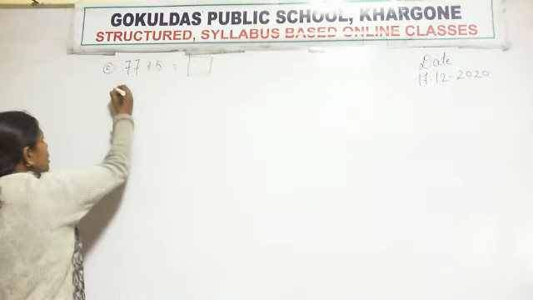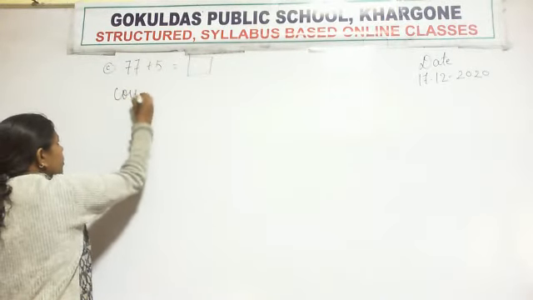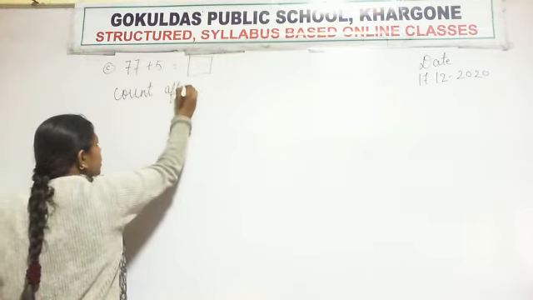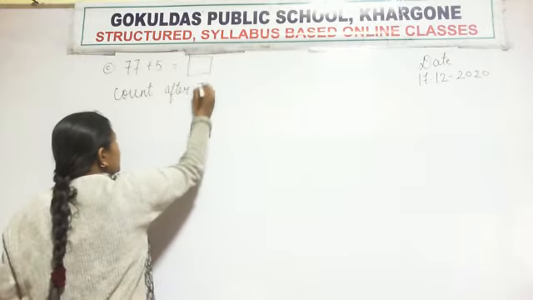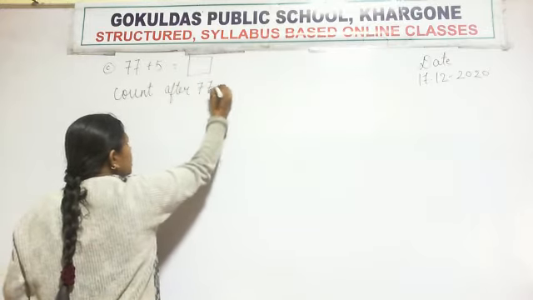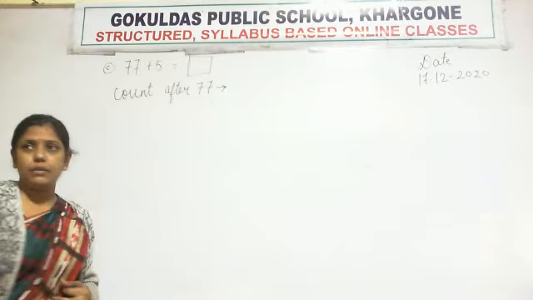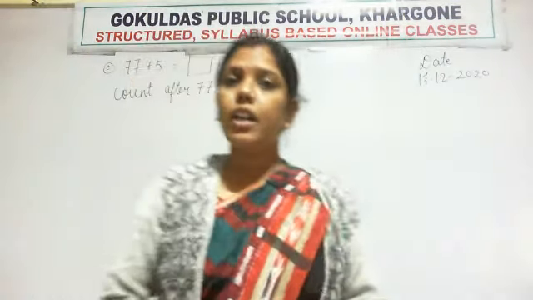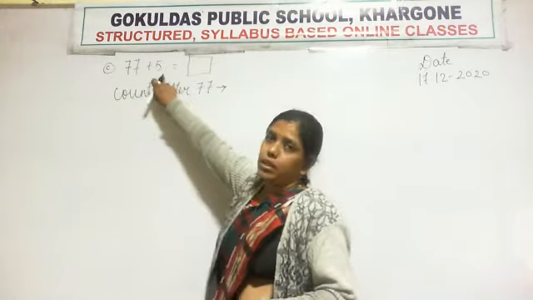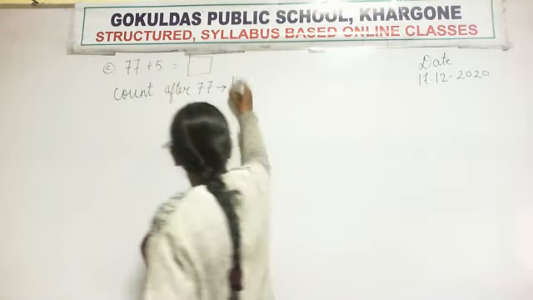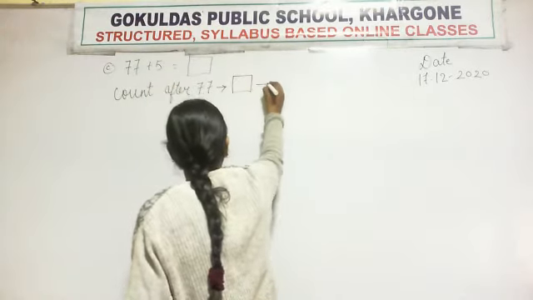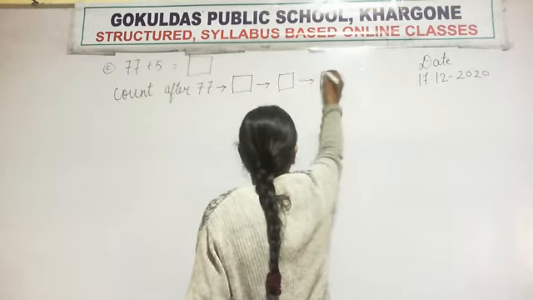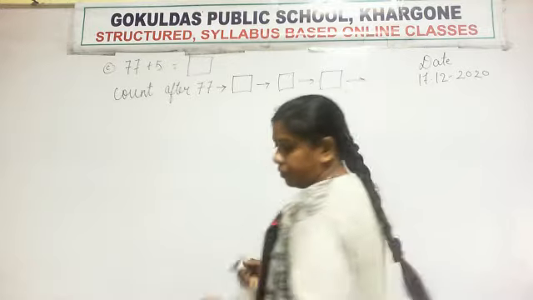So write here, count after 77. Okay. So we have to count after 77. But how many do we have to count after 77? 5 numbers. So make 5 boxes: 1, 2, 3,